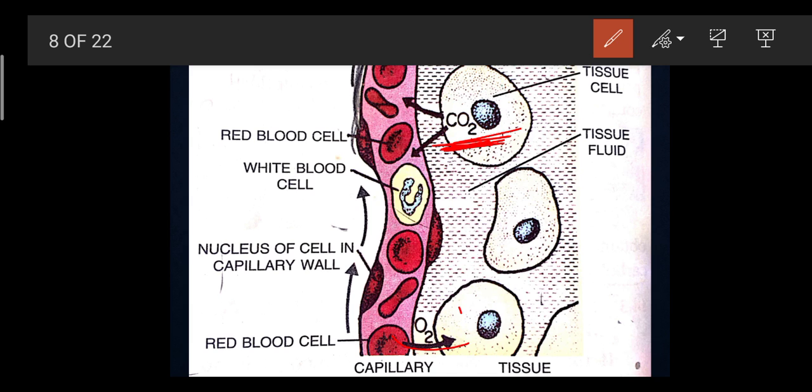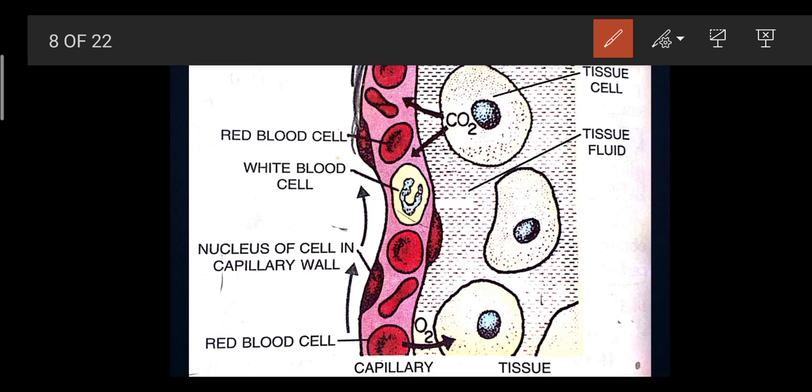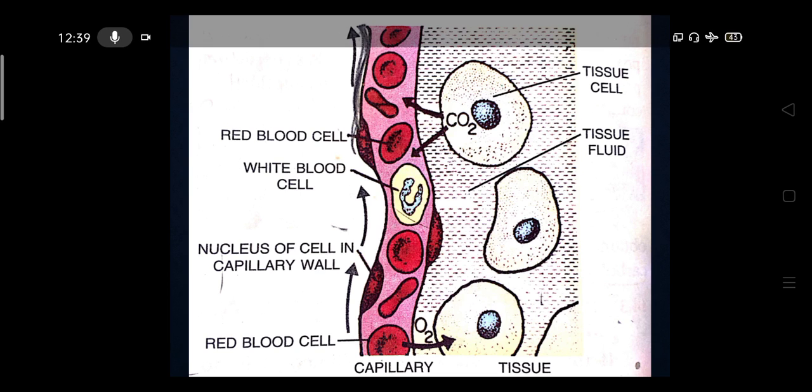First they were picking oxygen here, and now as they were moving ahead, they started to release carbon dioxide, and this carbon dioxide then got accumulated in these blood vessels, and the name of the blood vessel is vein, because I already mentioned, veins carry the deoxygenated blood. Deoxygenated blood means the presence of carbon dioxide, and this moves upward toward the heart then. So this was nothing but the tissue respiration part.